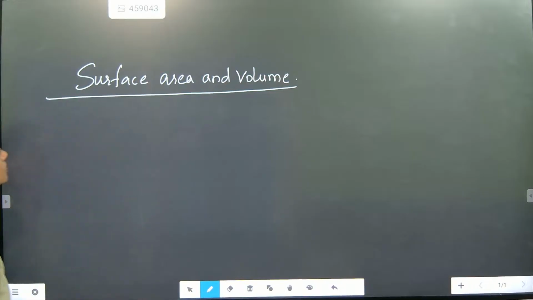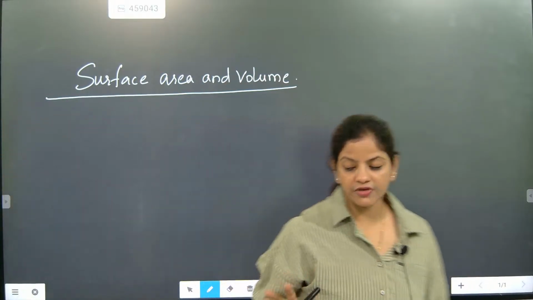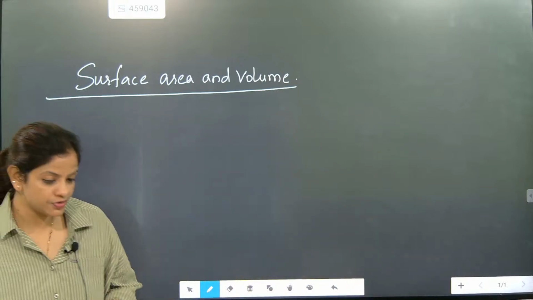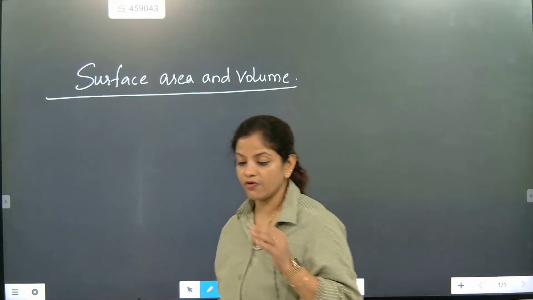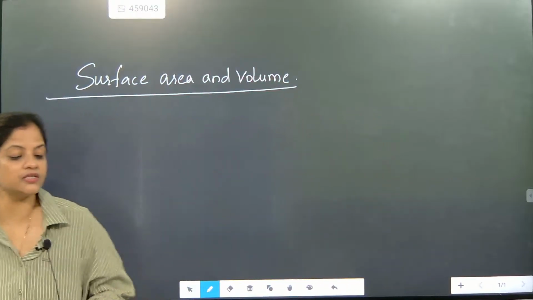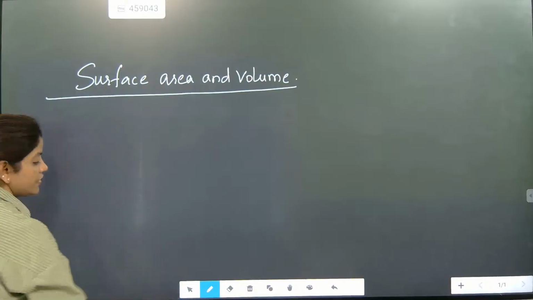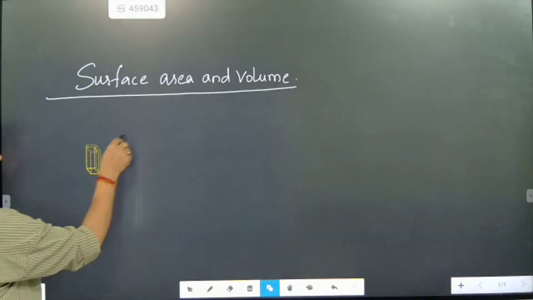Now better listen. In surface area of the 3D figures, most of the important 3D figures are there. That important 3D figures, first we are going to see. We are going to write their total surface area, we are going to write their volume part, and then we are going to understand the content related to it. Now first we will start with three-dimensional figure. Please understand this, cube and cuboid.